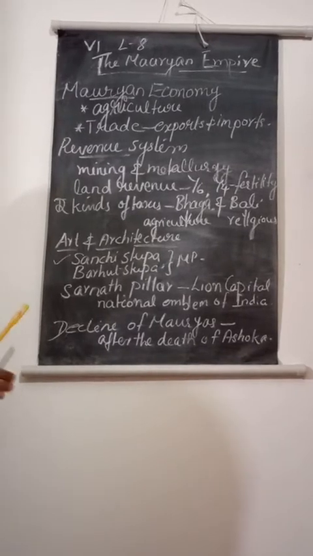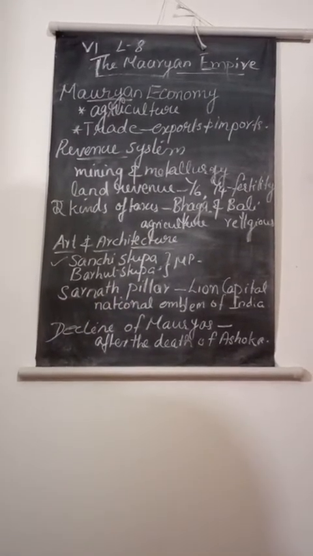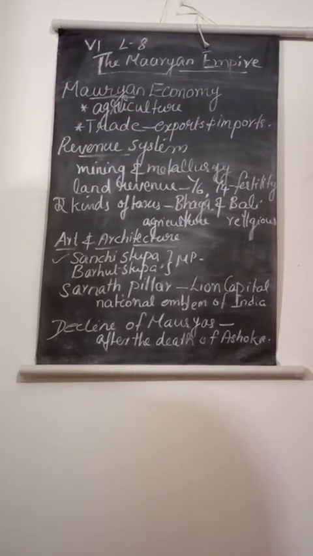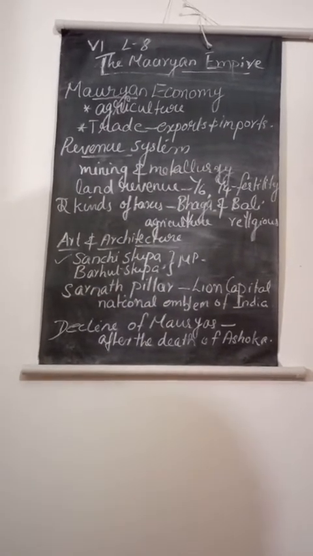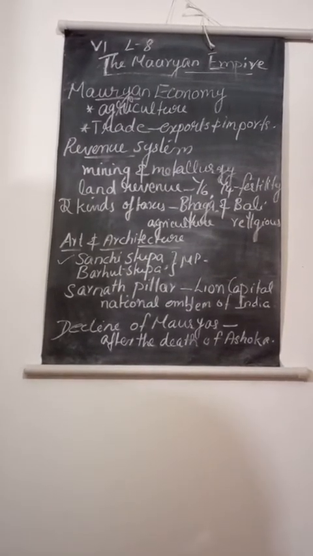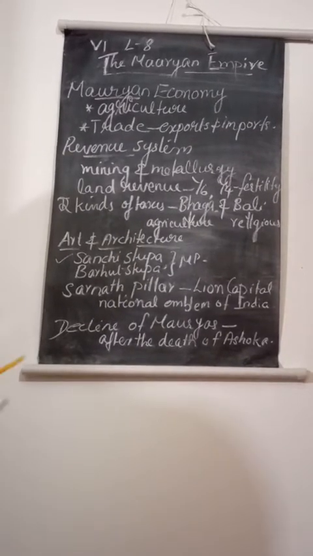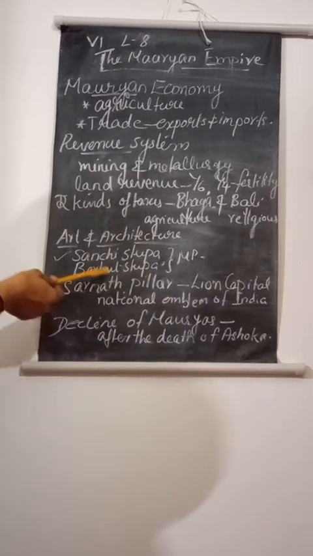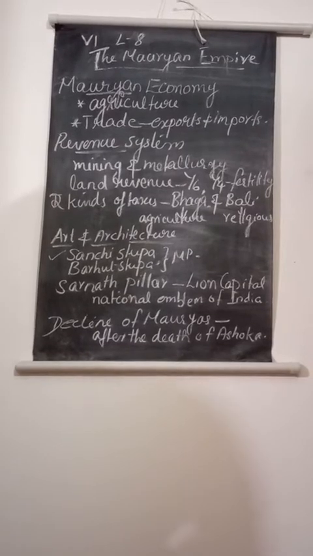Actually, during the period of Ashoka, he constructed this Sarnath pillar, and the wheel appears on our national flag. The lion capital has been adopted as the national emblem of India. We can see this emblem on our currency notes and coins. It is printed on our currency and all government documents. We adopted this national emblem after our independence from this Ashokan pillar. So that much importance it has.